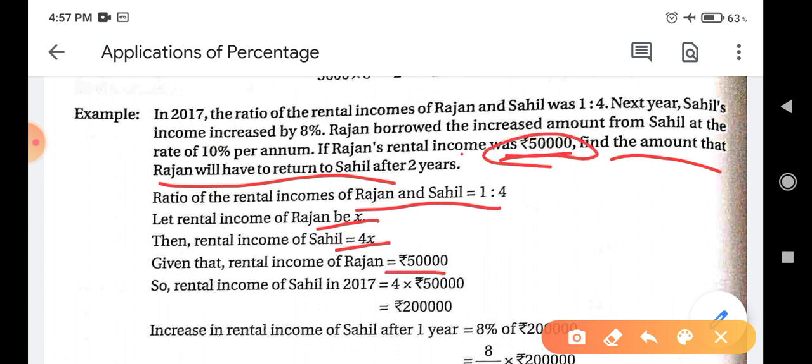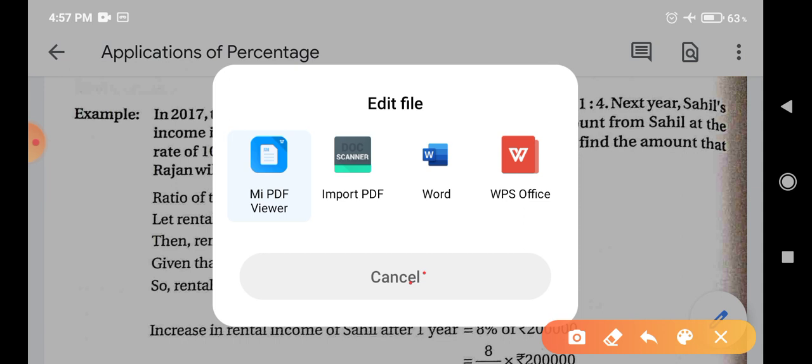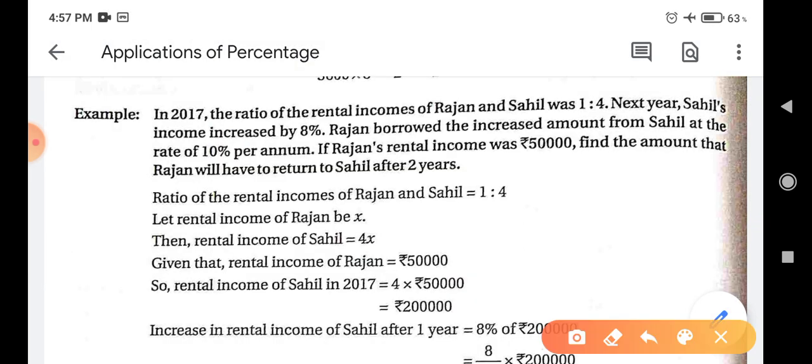So we can find the rental income of Sahil by putting the value of x. It will be 4 into 50,000, which is equal to 2 lakh. Rental income of Sahil is 2 lakh.